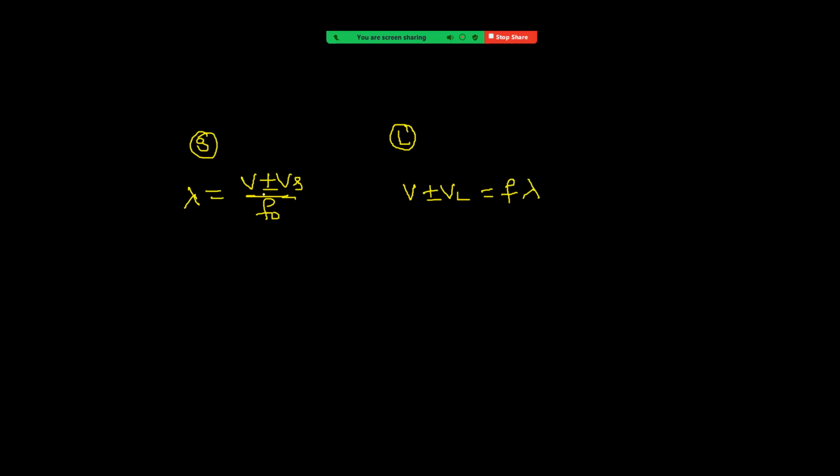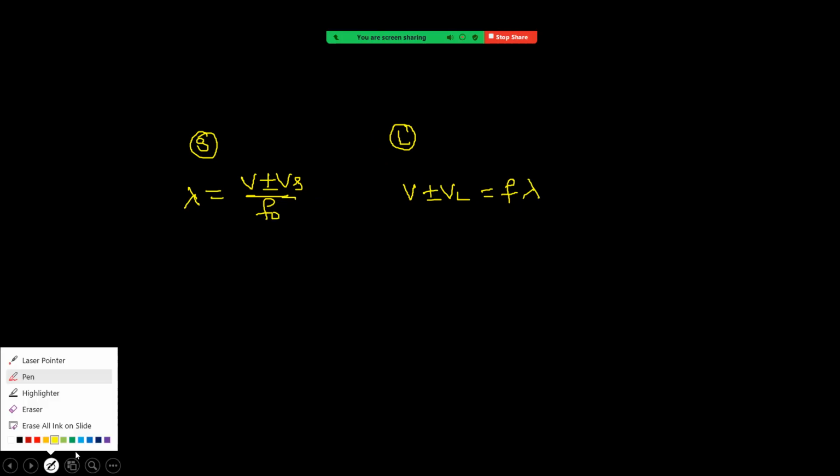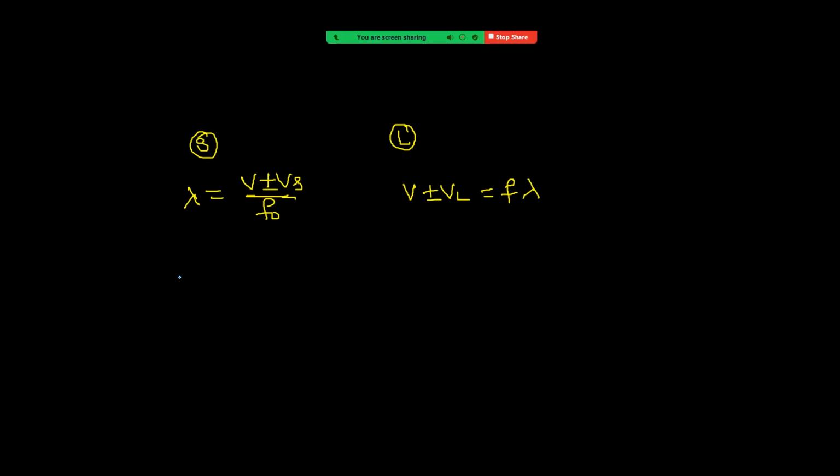Then see what we get: F equal to (V plus or minus VL) by (V plus or minus Vs) into F naught.